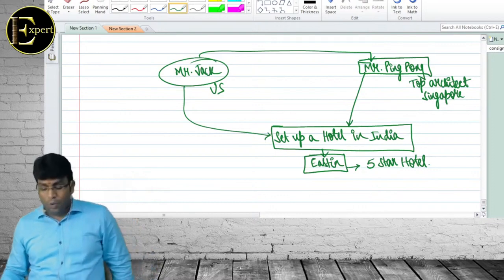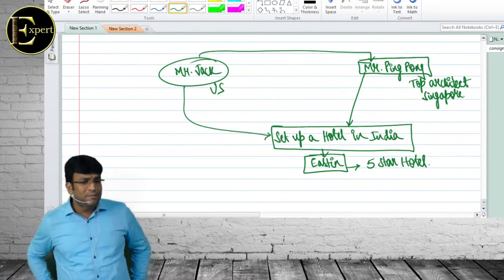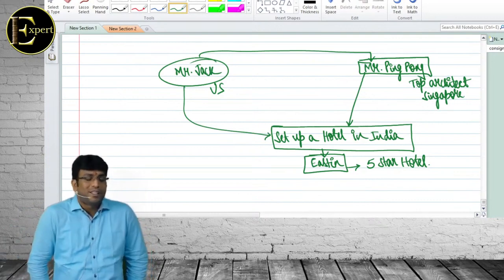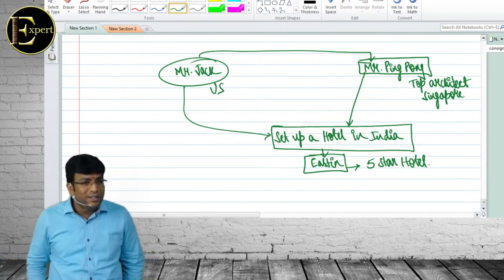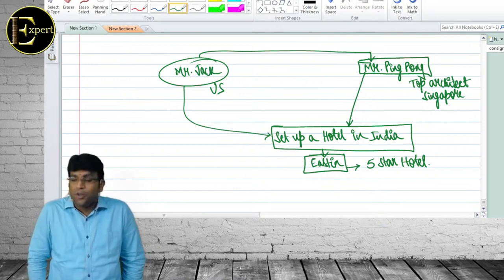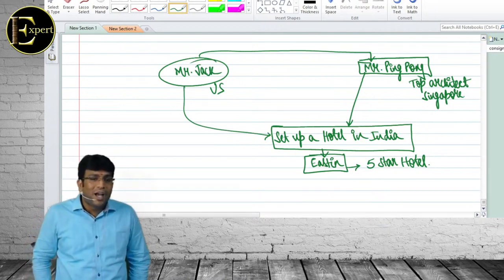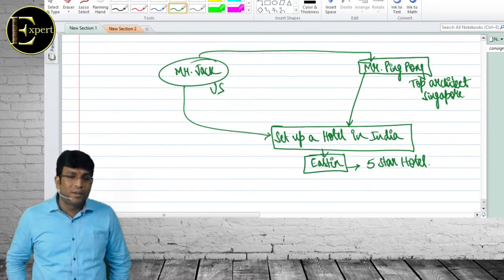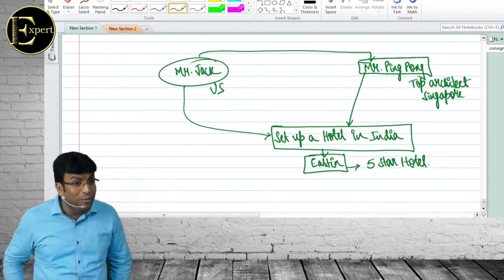Jack called Ping Pong and told, my dear Ping Pong, please come to India and give the design for the hotel in India. Ping Pong told, I'm so sorry, I'll not come anywhere from Singapore. There is no question that I'll come out of Singapore. In last 35 years, I never moved out of Singapore. I'll stay only in Singapore. If you want some work, you come to Singapore. But I'll not come out of Singapore.